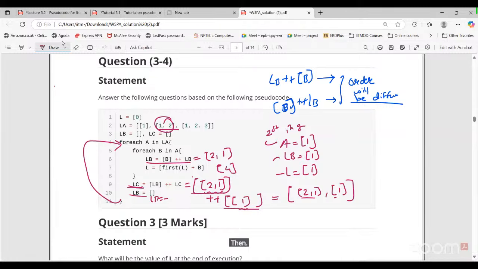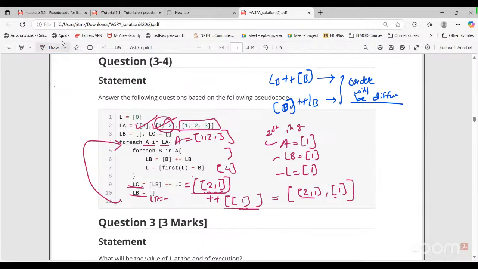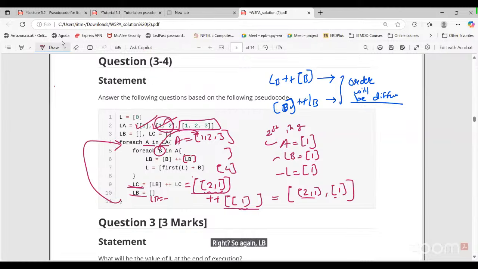Then for the next iteration, for each A in LA, now we have gone through this one, this one. Now the next element is 1, 2, 3. Now A is 1, 2, 3 like this. Now what are we doing here? For each B in A, now A is this one. For the first iteration, B is 1, right? So LB is basically initially empty. B is 1, so this will be 1 here. What about this L now? Previously it was 4. 4 plus 1, so first of L is 4 plus 1, that is basically 5. So that will become 5.